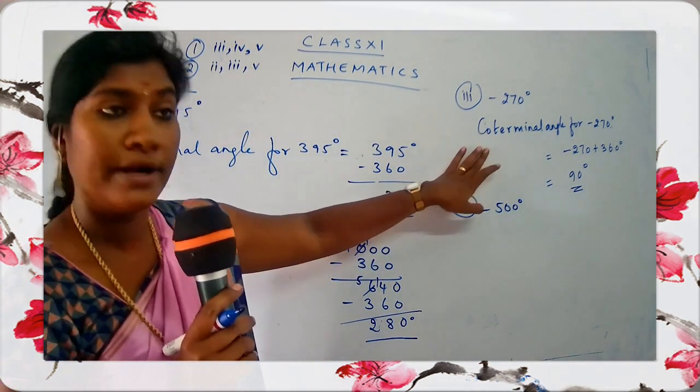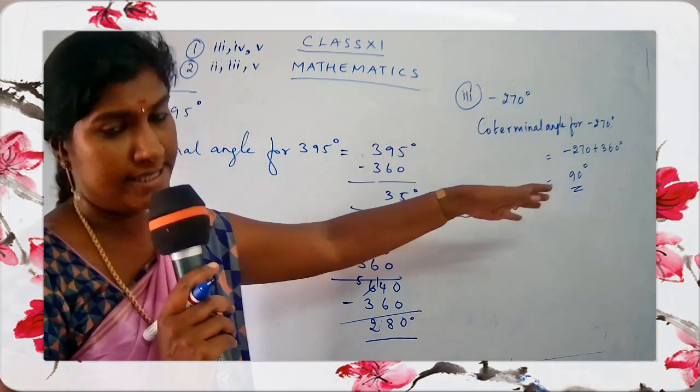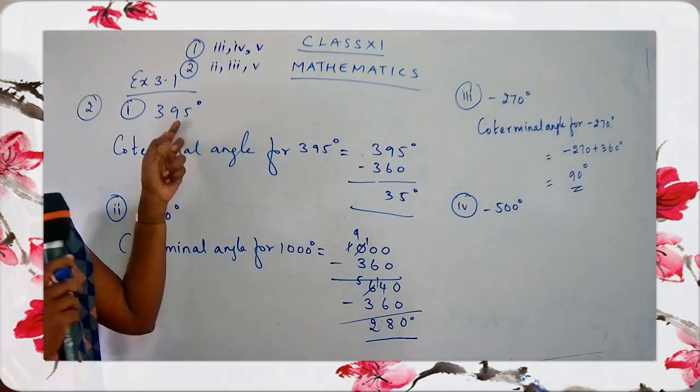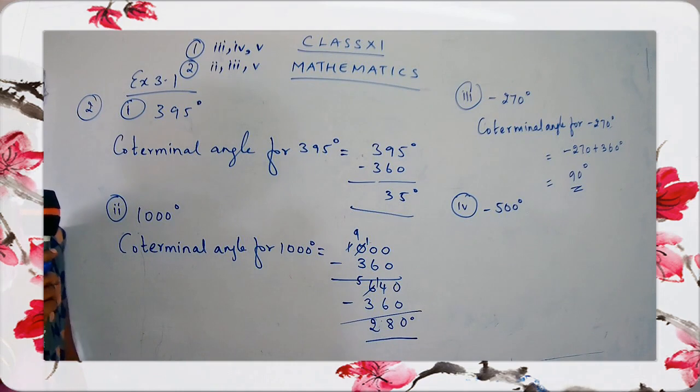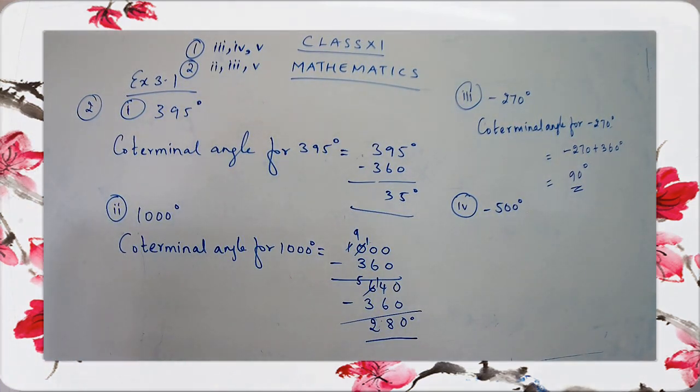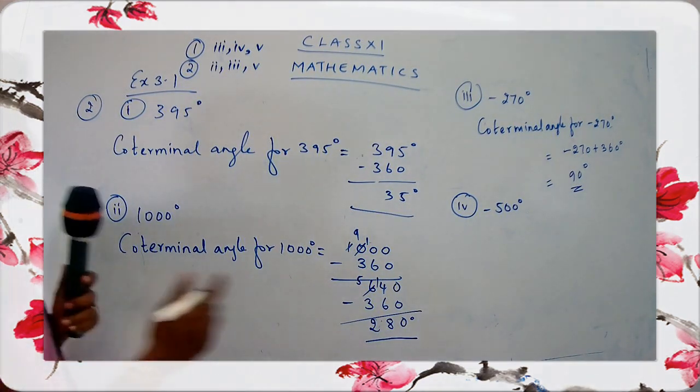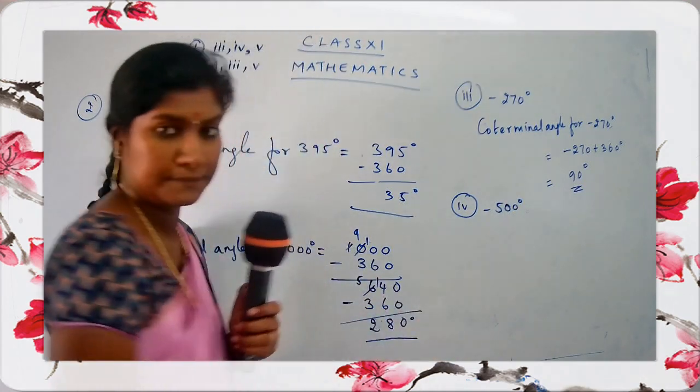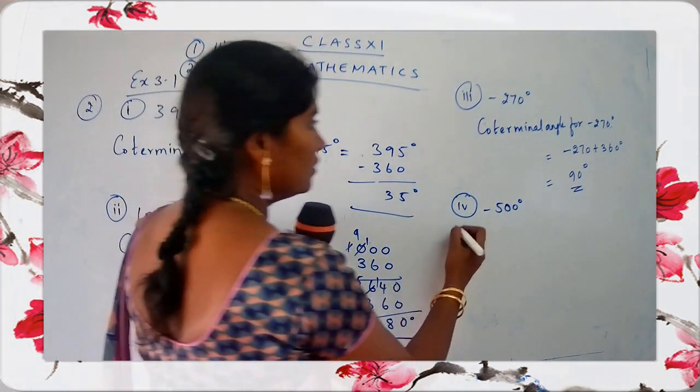For minus 270 degree, you have to add 360 degree. And for positive, we subtracted. That's the difference. Just take it. It's minus 500. Shall we proceed, children? Let's go with the work. So write down here.